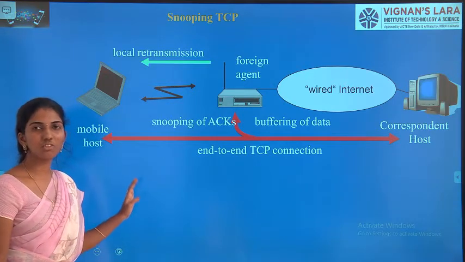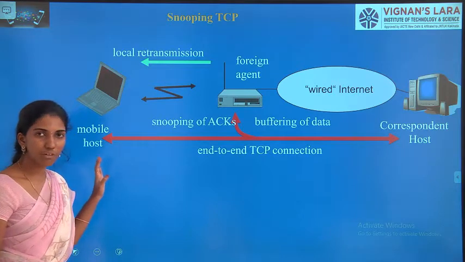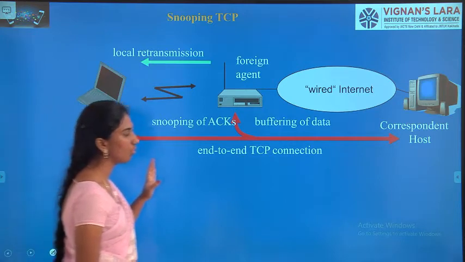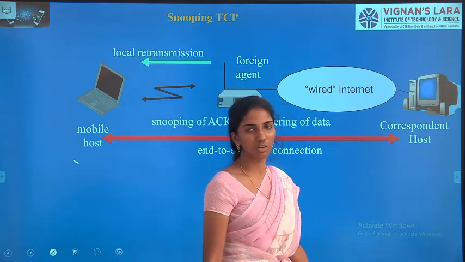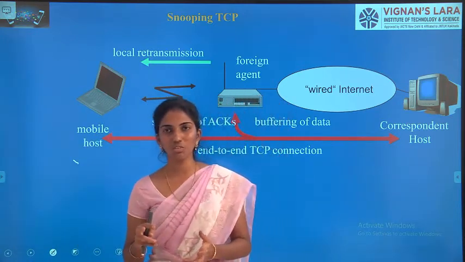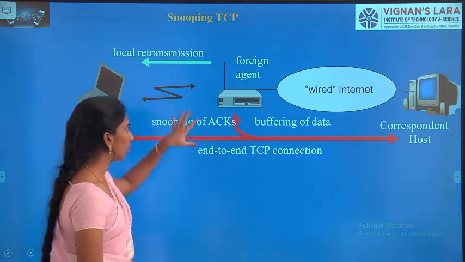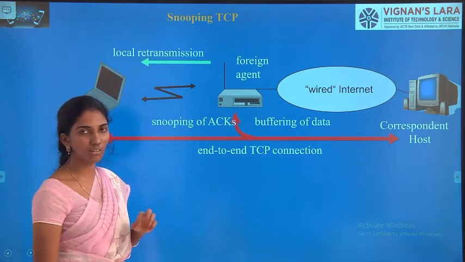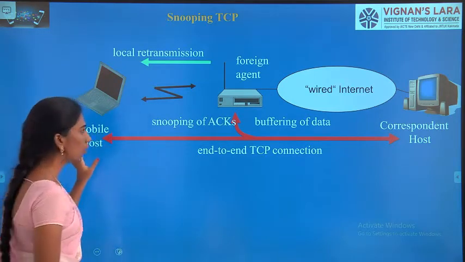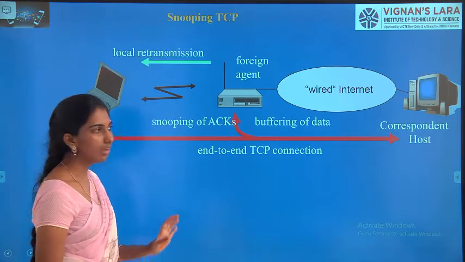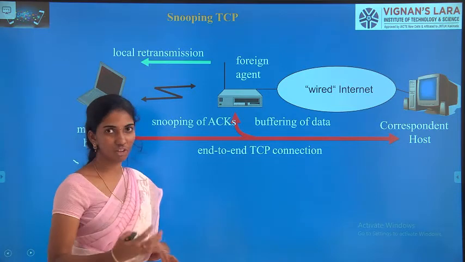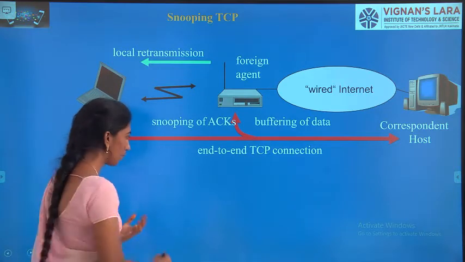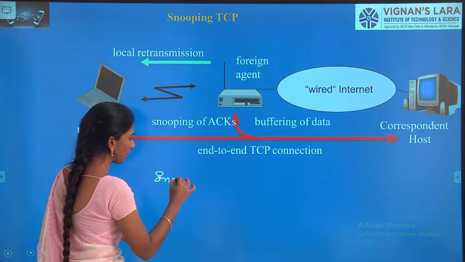So the main thing in snooping TCP is, in order for communication we need to have two nodes. One is the mobile host and the second is the correspondent host. And in between these two we have a node called the foreign agent. This is nothing but an access point which has the ability to transfer packets between the mobile host and the correspondent host. Before getting into the topic, we shall know what snooping is. Snooping literally means observing.